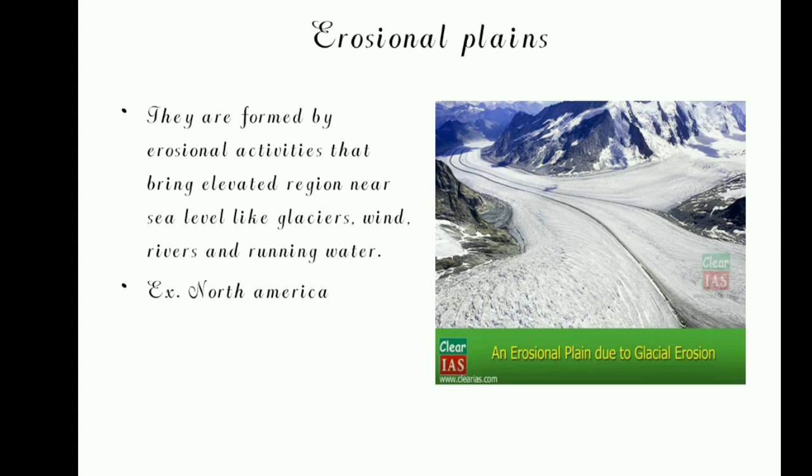That will not go too far, right? These eroded materials are brought down to a lower level by wind, river, rain, or ice, and this gives rise to plains. For example, we have erosional plains in Kashmir and in Canada.